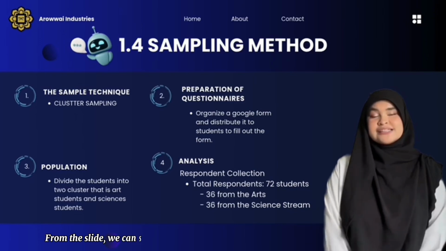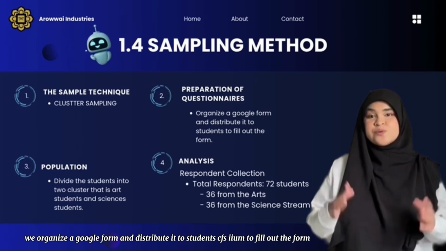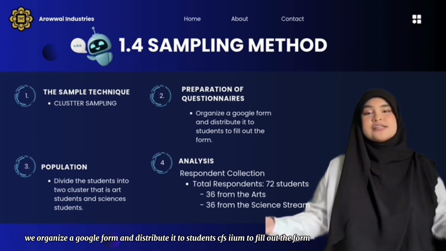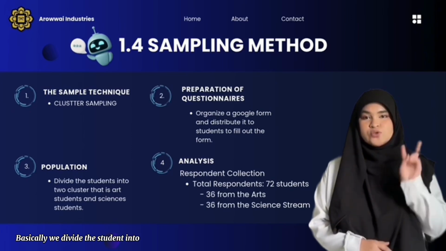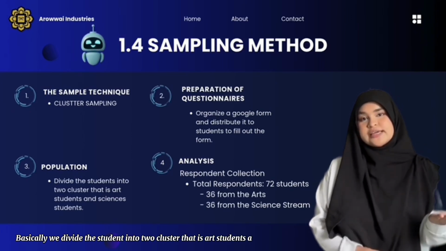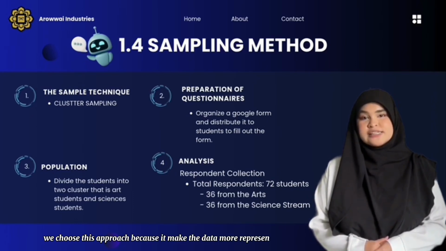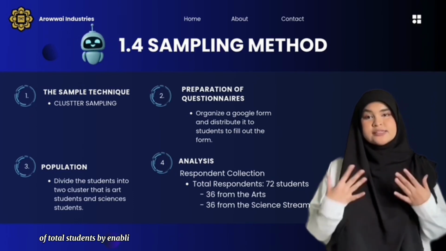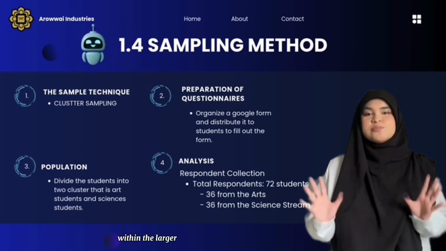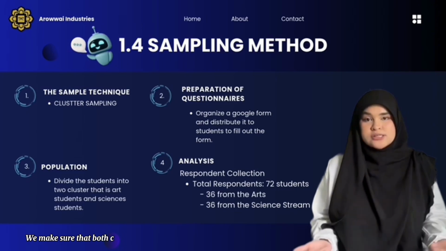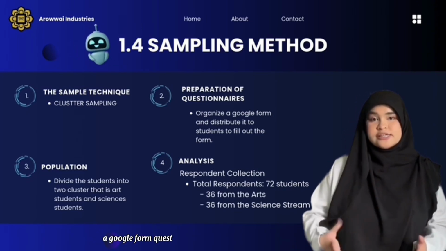From the slide, we can see that in our assignment, we chose cluster sampling as the sampling method. We organized a Google Form and distributed it to students at IIUM to fill out. Basically, we divided the students into two clusters, that is art students and science students. We chose this approach because it makes the data more representative of the total student population by enabling us to collect responses from discrete subgroups within the larger population.